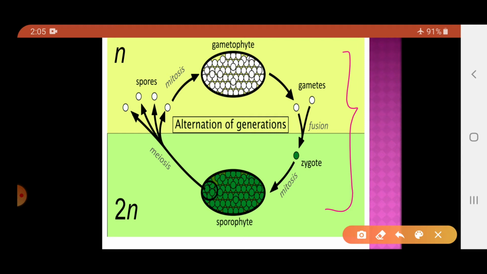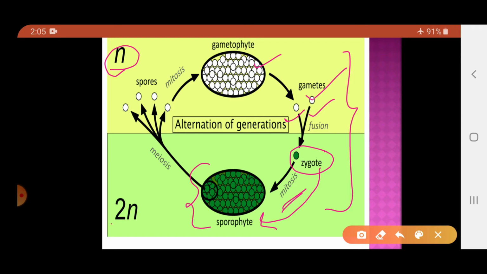So as I told you, this is a gametophytic stage. It is which type of stage? Haploid. What does it produce? Gamete. Now this gamete, it fuses. Now male gamete will be there, female gamete will be there, and they fuse and form the zygote. So formation of the zygote marks the starting of the sporophytic stage. This zygote divides by the mitosis, and then it forms a complete sporophytic plant body.